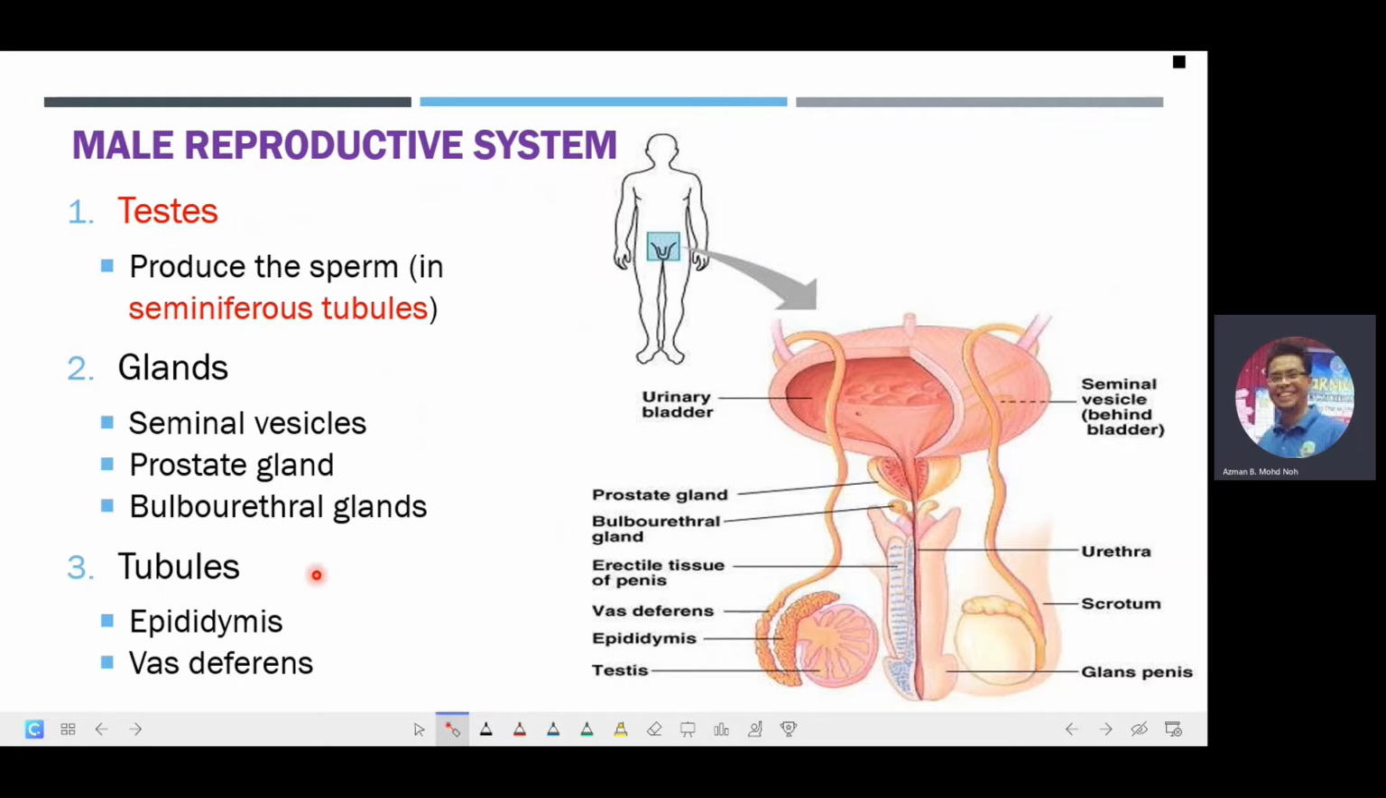Another part that is involved in the male reproductive system will be some tubules, such as the epididymis and also the vas deferens. So over here we can see the epididymis. The sperm that are produced in the seminiferous tubule of the testis will be stored for a while in the epididymis. And when the time comes, the sperm will be moving inside this vas deferens. Along the way, secretions from the vesicles will be added in order to form the semen, which will later be flowing through the urethra together with the sperm.